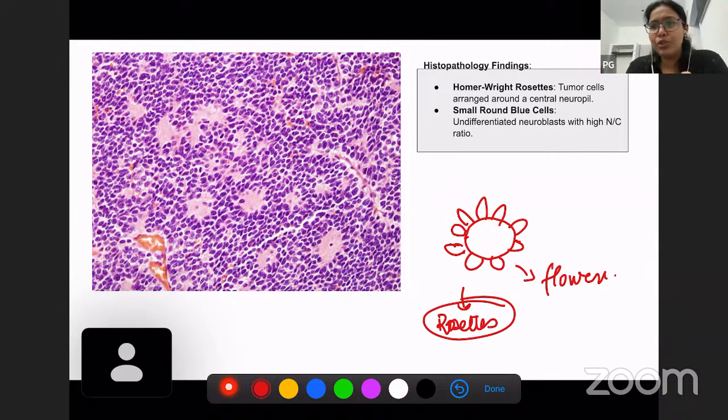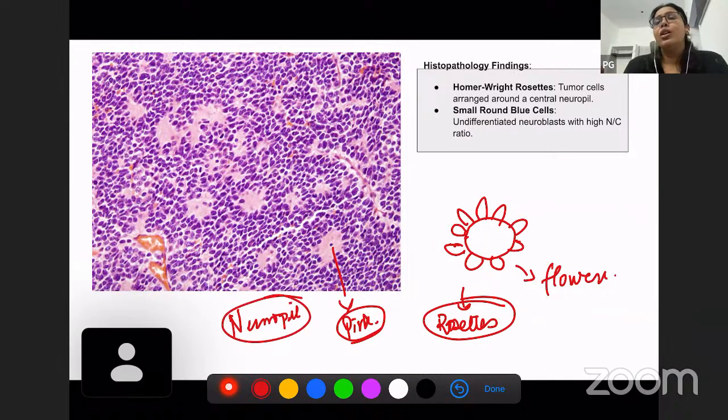You can see these rosettes over here, and this central pink material is known as neuropil. So these are Homer Wright rosettes, which have pink material in between, which is neuropil, and are surrounded by small undifferentiated cells, which are very small round looking cells. So these flower-like rosettes and these small round cells are very characteristic histopathologic findings of neuroblastoma.